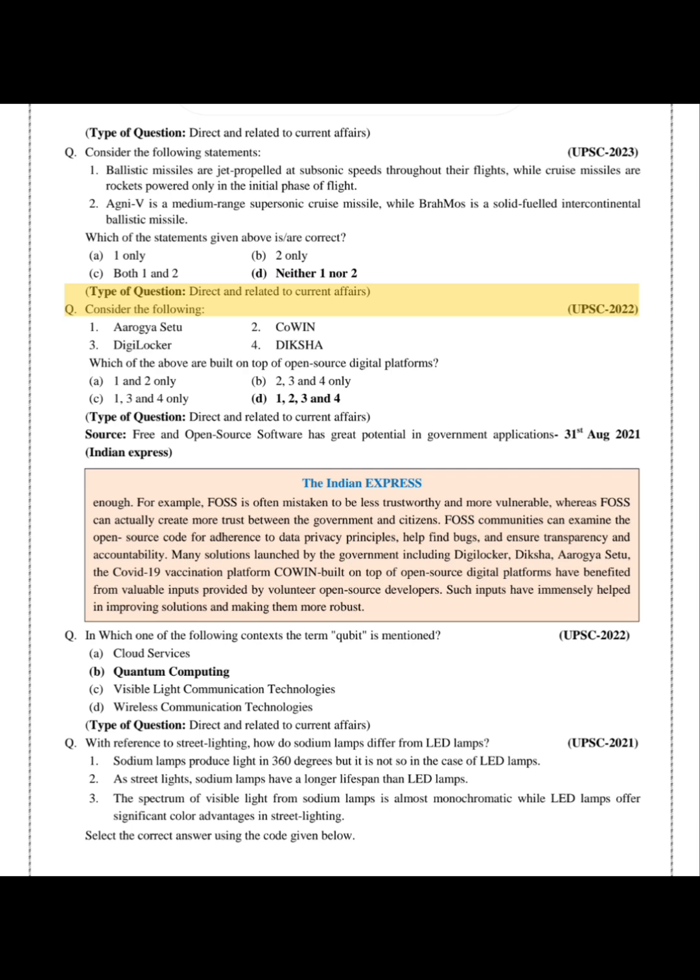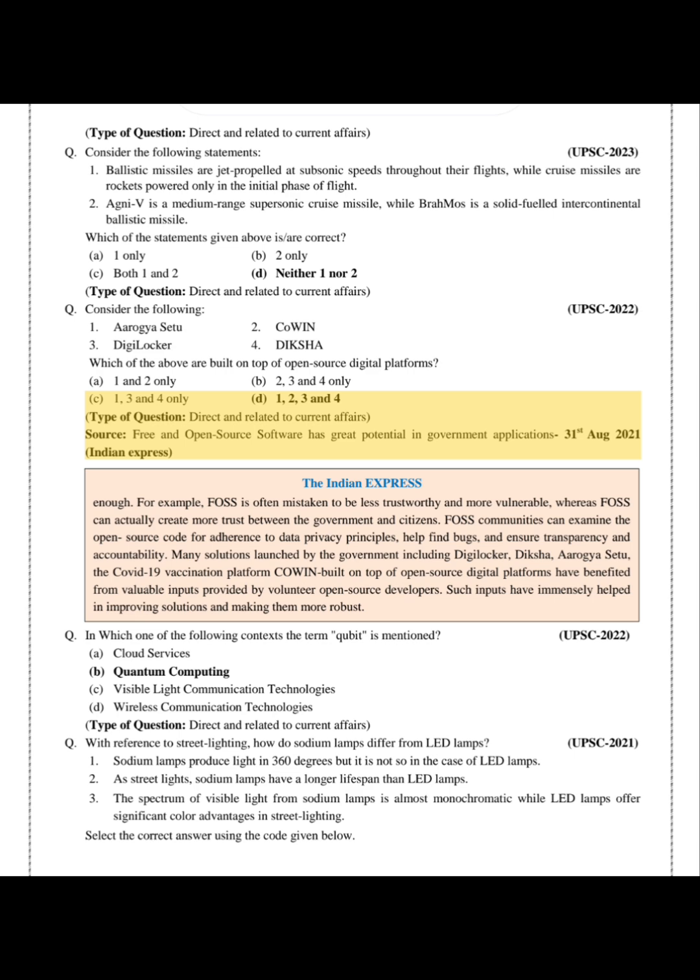Q. Consider the following. UPSC 2022. 1. Aarogya Setu, 2. CoWIN, 3. DigiLocker, 4. DIKSHA. Which of the above are built on top of open source digital platforms? A. 1 and 2 only. B. 2, 3 and 4 only. C. 1, 3 and 4 only. D. 1, 2, 3 and 4. Type of question: direct and related to current affairs.